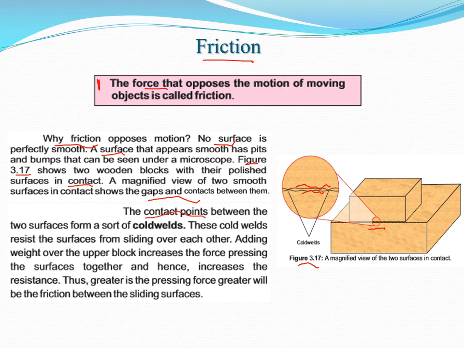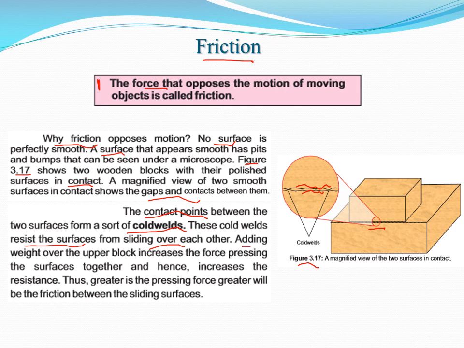Now the contact points between two surfaces form a sort of cold welds. These cold welds resist the surfaces from sliding over each other. Dear students, one reason that generates friction is the roughness or cold welds of two surfaces which are placed upon each other.